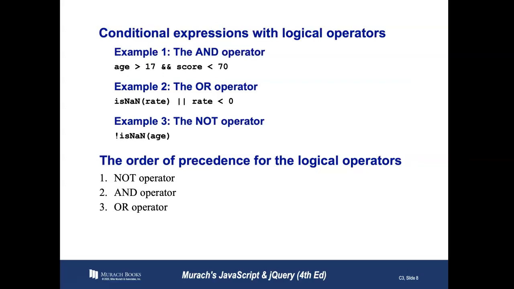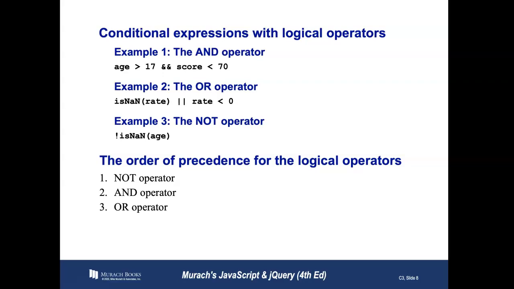So here's some examples of conditional expressions with logical operators. In example 1, we have the AND operator. So if age is greater than 17, and also, and notice how I'm using the words "and also", I use that for the two ampersands, the two and symbols, because I want to make it sound like it makes sense in English. So if age is greater than 17, and also the score is less than 70, then do something.